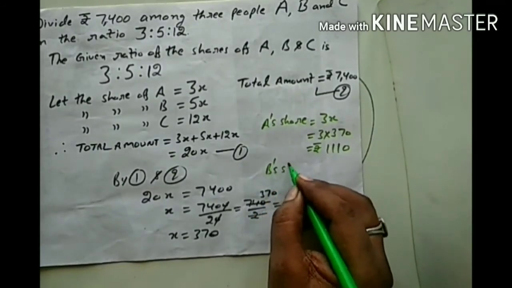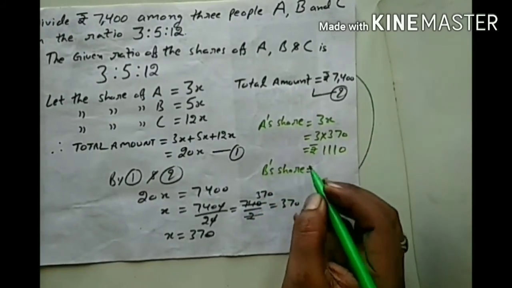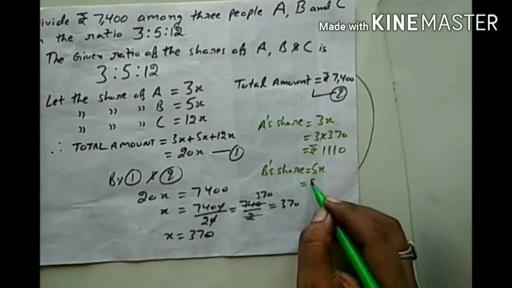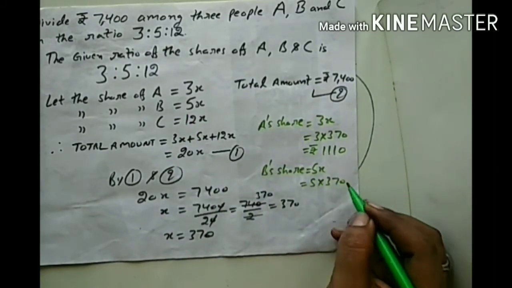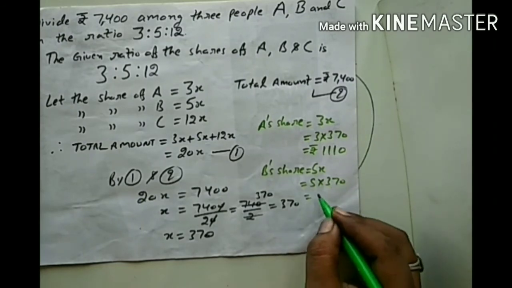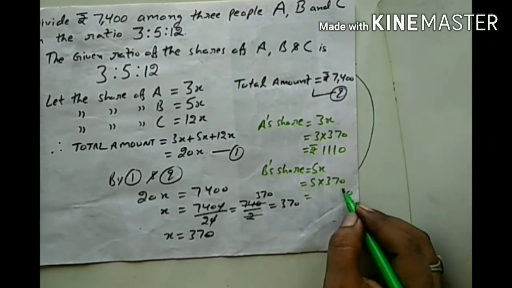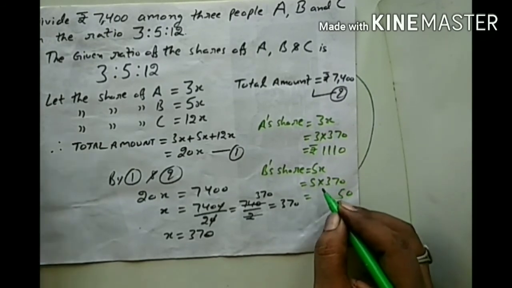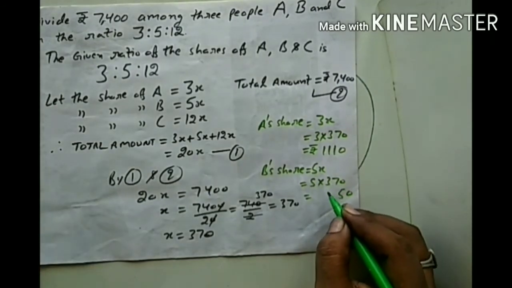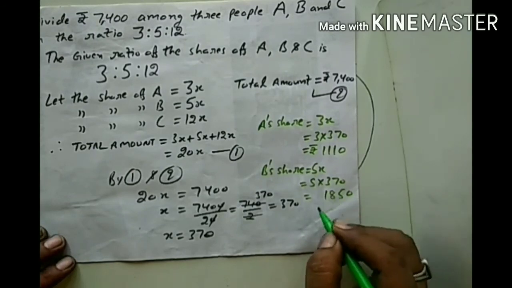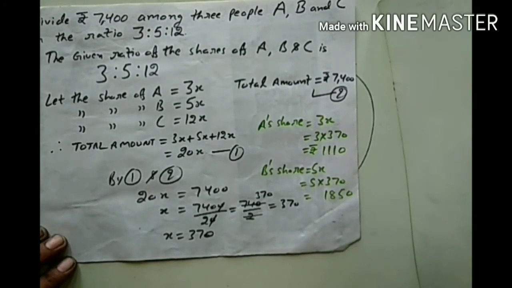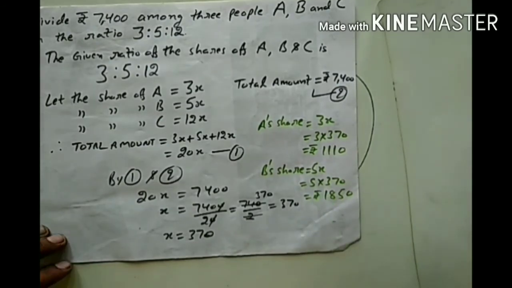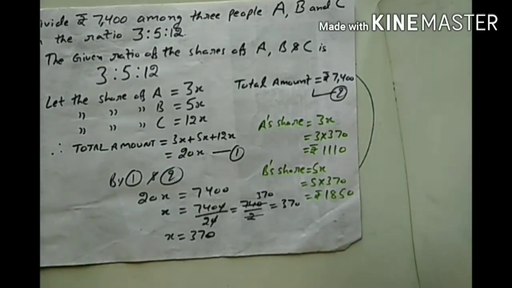Now, what is the share of B? B's share is 5x. Now I will multiply 5 with rupees 370. 0; 5 times 7 is 35, 3; 5 times 3 is 15 and 3, that is 18. Now this is rupees 1850 and the third one.